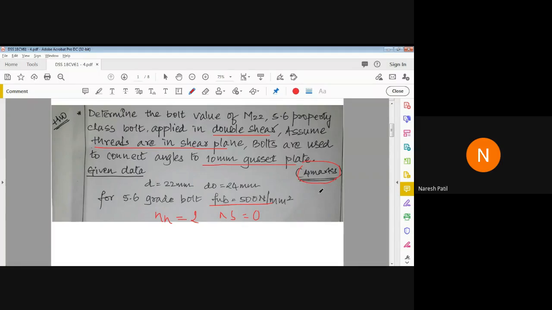And t, what do you have to consider for t here? 2.5 Kb, diameter d is 22. What do you have to consider for t? Anyone? 10. Very good. You have to consider t equal to 10. Okay, so give me the answer now. How much did you get for the bearing strength of the bolt? Calculate and tell me. Others, if you are free, calculate it, and let us have a discussion if you get doubts.